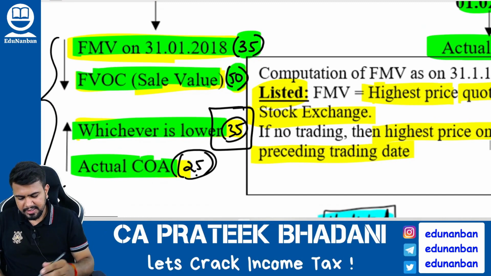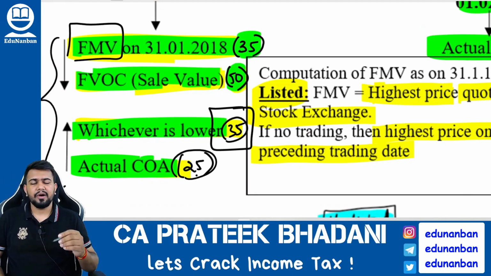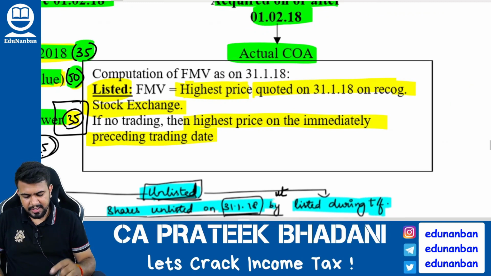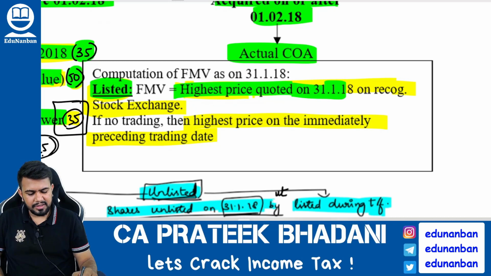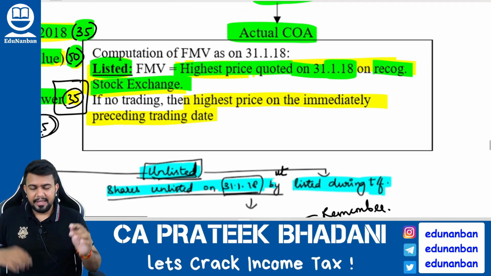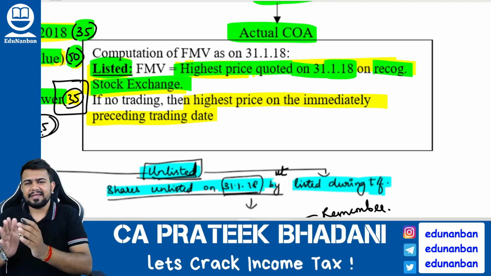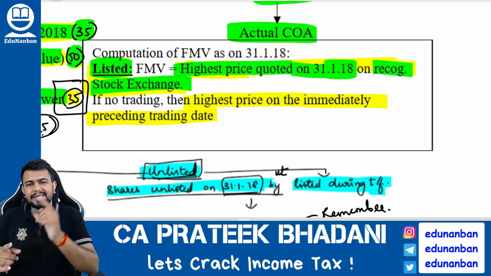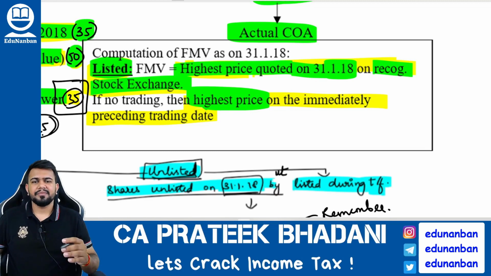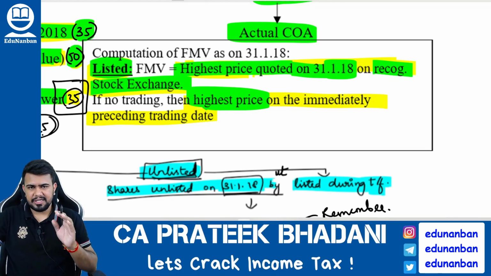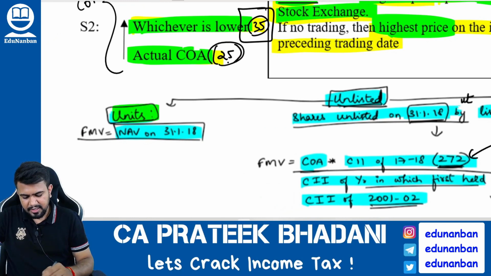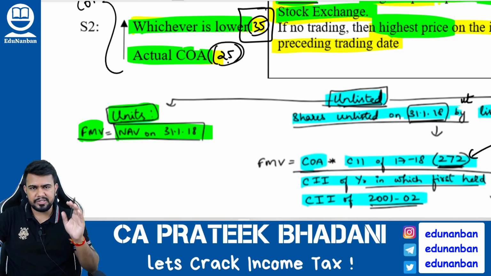Now comes the question, sir, how to calculate this fair market value? Very simple. In case of listed security, fair market value will be the highest price quoted on 31/1/2018 on the recognized stock exchange. And if no trading took place on 31/1/2018, then see the preceding date in which the trading has taken place. On that day, what was the highest price will become the fair market value for this section. Next, what about units? In case of units, fair market value will be the NAV of unit as on 31/1/2018.